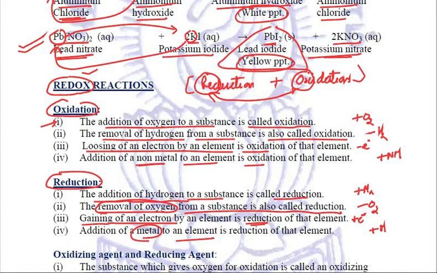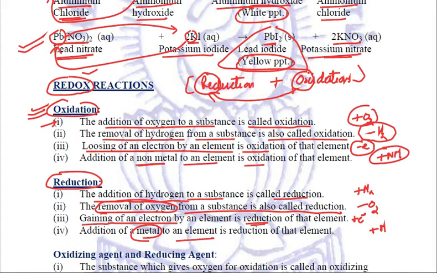If oxygen is getting added or hydrogen is getting removed from a substance, we say that the oxidation of that substance is taking place. If the substance or the element is losing electrons, or if some non-metal is added to that element, we say that oxidation is taking place.